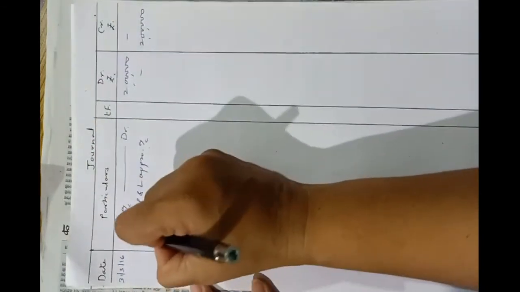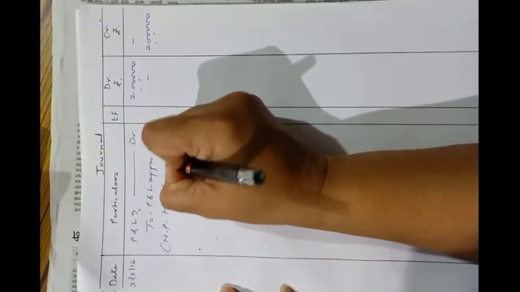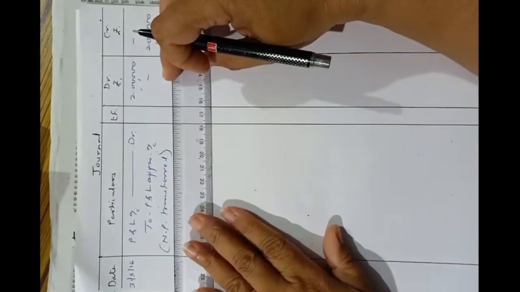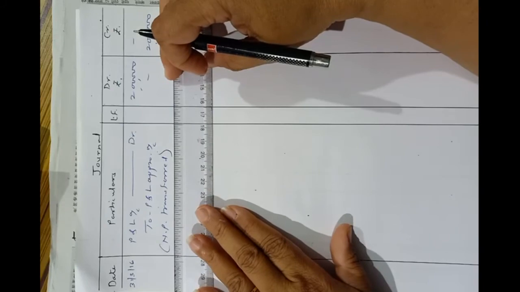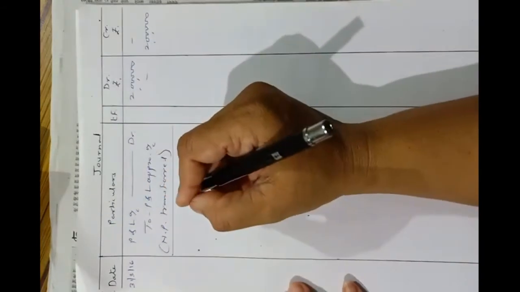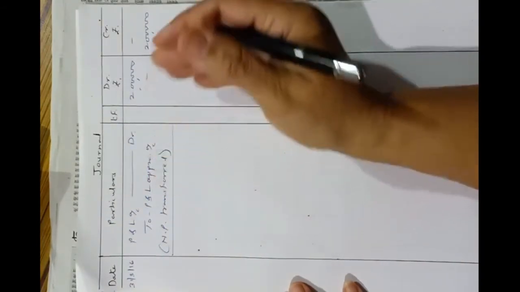Okay, net profit transferred. This is the narration. Now instead of passing two entries as we have discussed in the last problem, we'll directly pass the journal entry of actual profit given to them after deducting their deficiency.